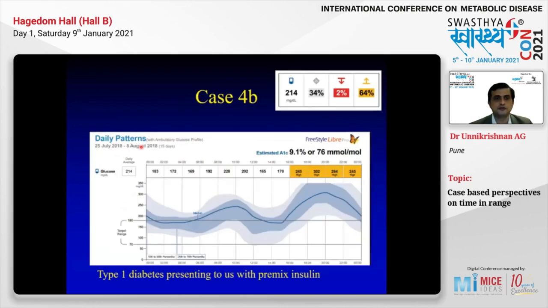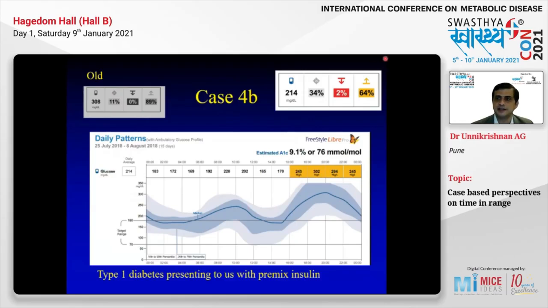Now I'll show you 25th July to 8th August. You can see 25th July to 8th August, the time in range has quickly improved to 34%. And that's because we shifted him to basal bolus insulin. The daily average has also improved. And you can see that the time in range was 11%. It has improved to 34%. The time spent in hyperglycemia was 89%. It has come down to 64%. So just to highlight that basal bolus insulin is a treatment for type 1 diabetes.